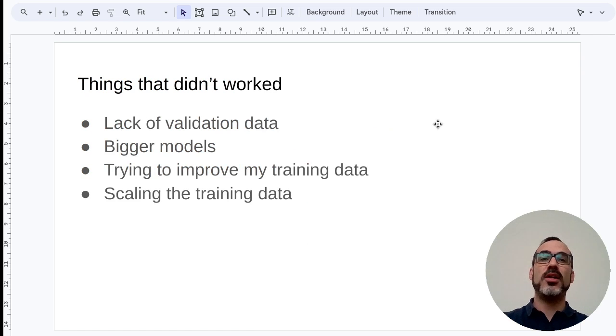But in this challenge, there were many more things that didn't work. One big problem was the lack of validation data. We didn't have any data for the challenge, so I tried using some data shared by other participants, but the scores that I got on those public data sets did not correlate well with the leaderboard.